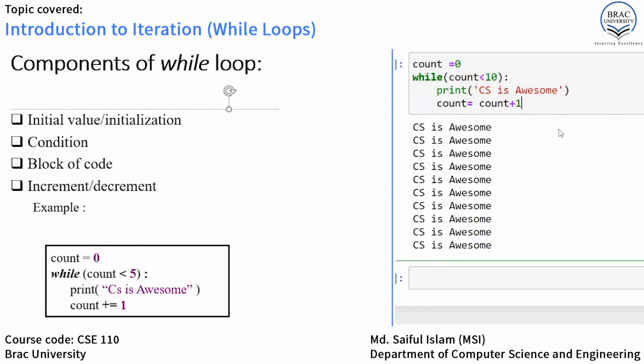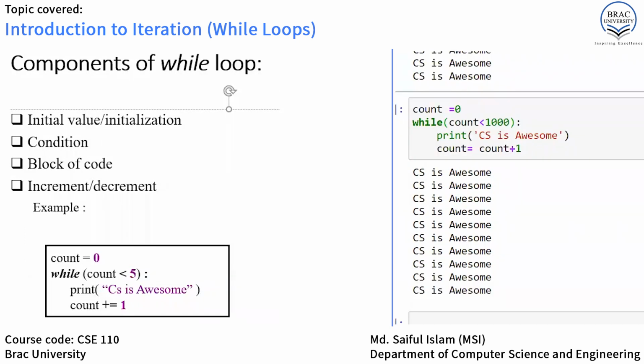Now, if you want to print "computer science is awesome" 1,000 times, we just have to put 1,000 here, nothing else. So that's the power of the while loop. Now I hope all of you are clear about the concepts.